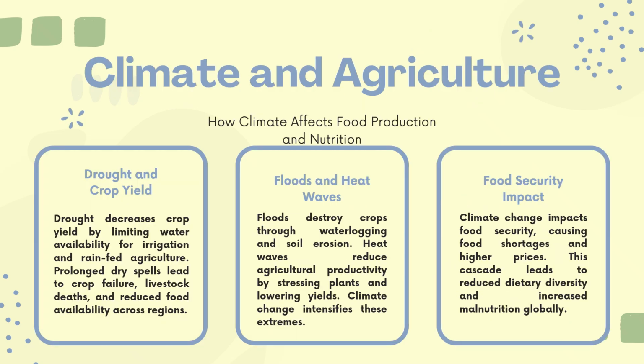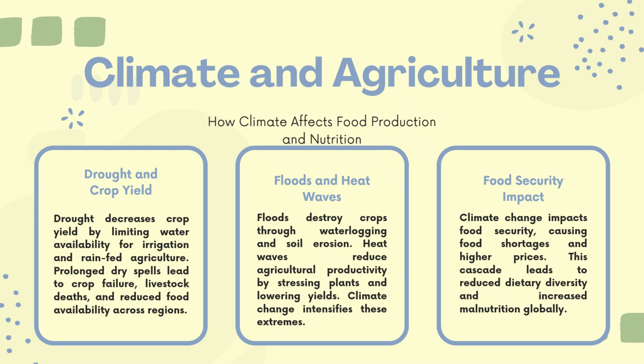The climate and agriculture can lead to malnutrition. First, in case of drought, a drought decreases crop yield by limiting water availability for irrigation and rain-fed agriculture. Prolonged dry spells lead to crop failure, livestock death, and reduced food availability across regions. Of course, it leads to unavailability of food.